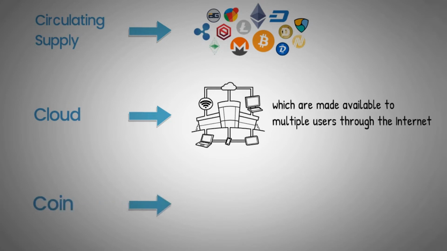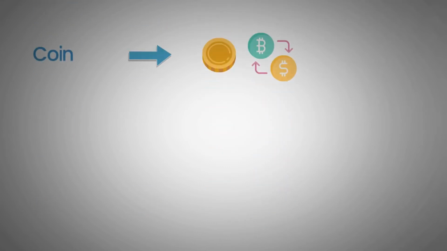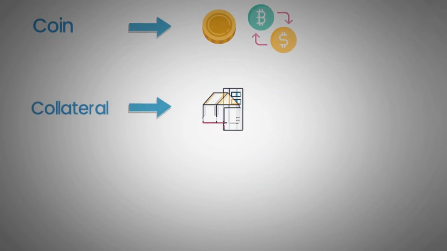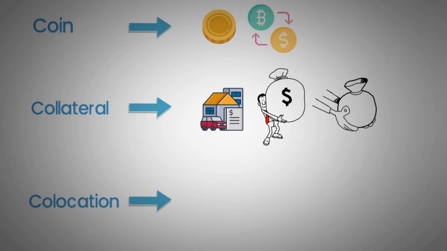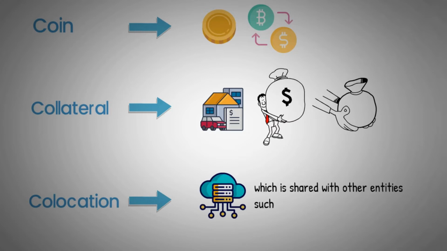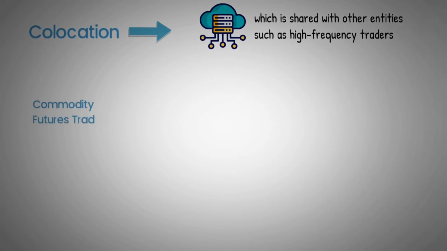Coin. A cryptocurrency or digital cash that is independent of any other platform, which is used as an exchange of value. Collateral. Pledging something of value against a loan to guarantee that the person taking the loan will complete repayment. Co-location. A dedicated space in a data center belonging to stock exchanges which is shared with other entities such as high-frequency traders.